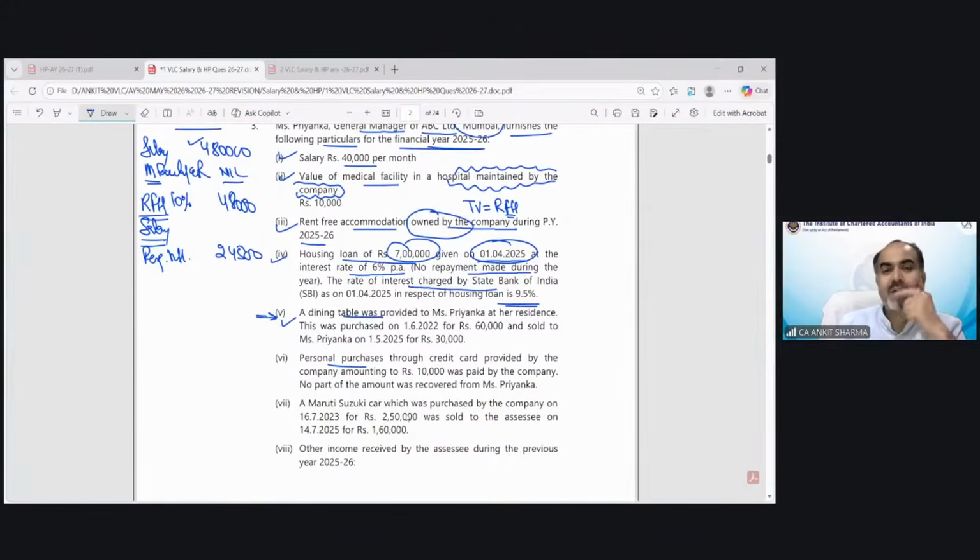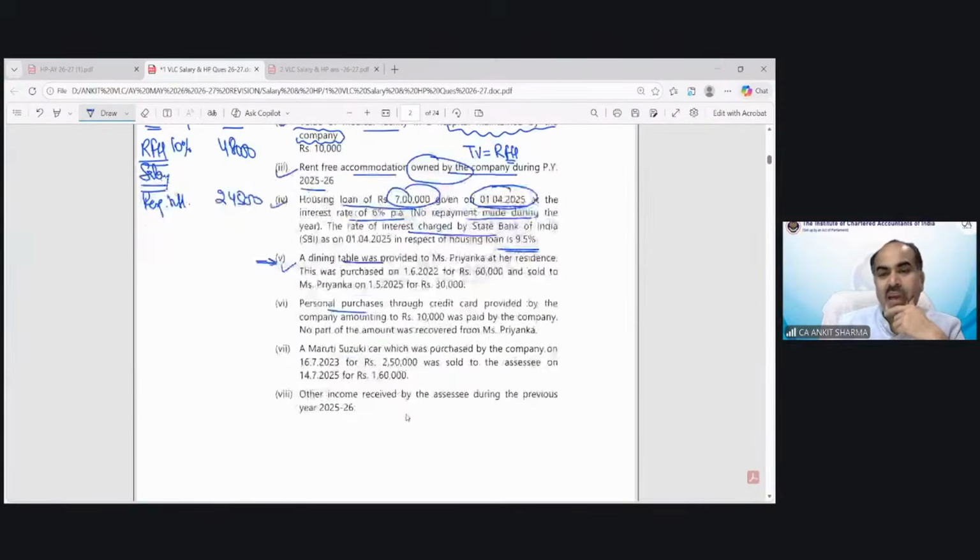Point number 5 is interesting now. A dining table was provided to Priyanka at her residence. This was purchased on 1st June 22 for rupees 60,000 and sold to Priyanka on 1st May for rupees 30,000. This is an interesting point. You will see why I am saying it's interesting.